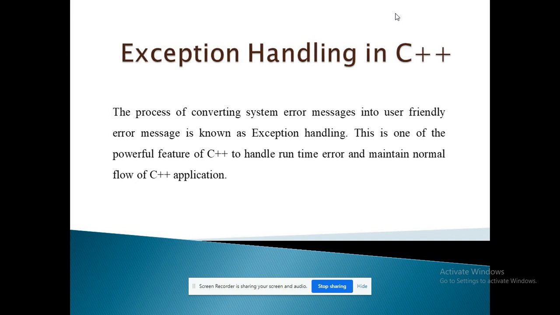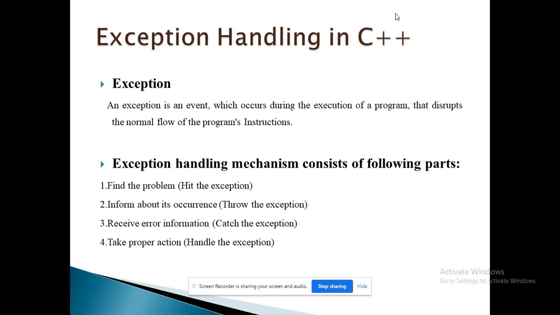Exception handling is one of the most important features of C++. What is an exception? An exception is an event which occurs during the execution of a program that disrupts the normal flow of program instructions. There are four parts included to handle the exception. First is find the problem, that is hit the exception. Second is inform about its occurrence, that is throw the exception. Third is receive error information, that is catch the exception. And fourth is take proper action, that is handle the exception.